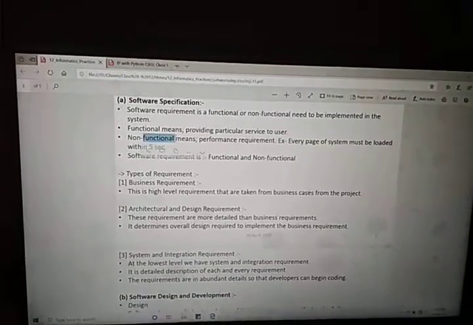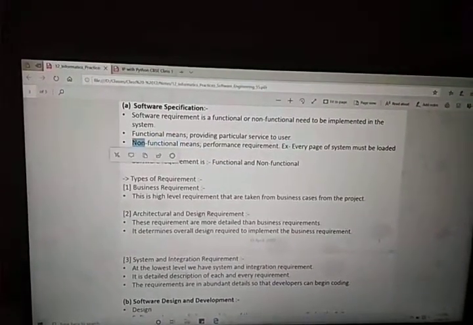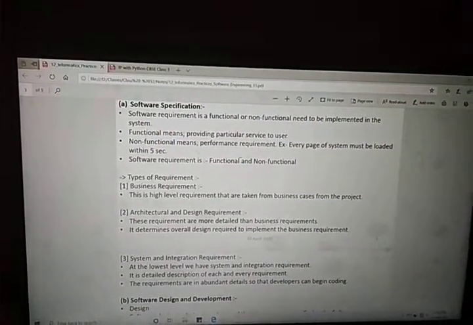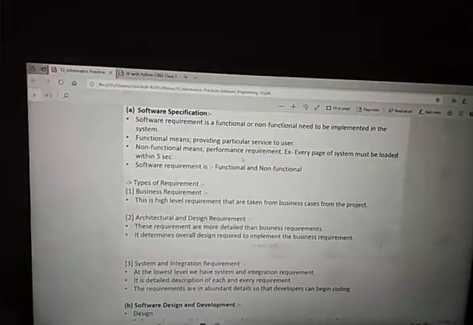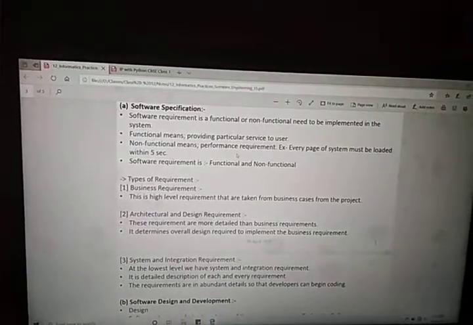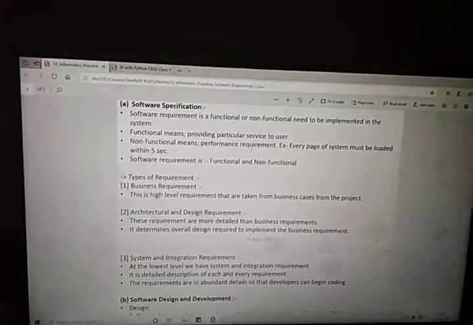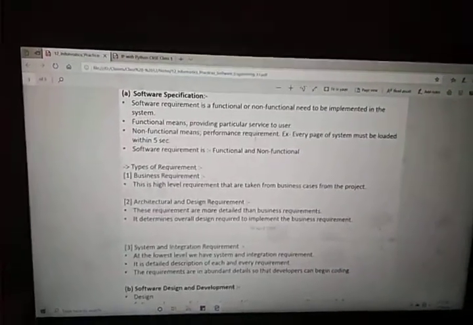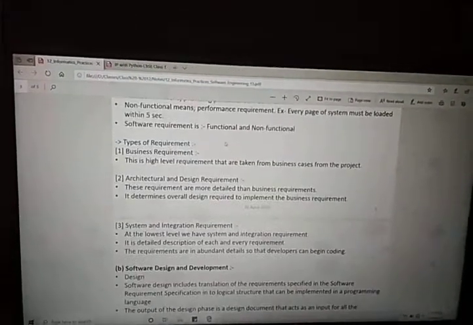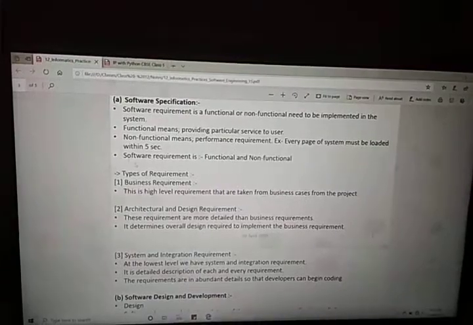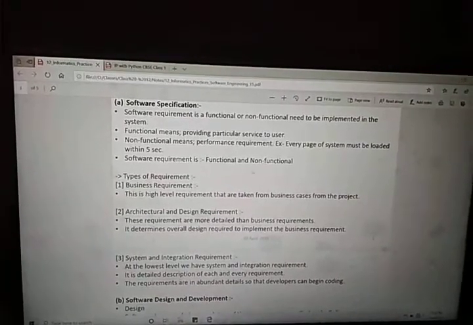These things are functional. And non-functional means performance of the software, like if I click on print, then the print must be available to me within 3 to 4 seconds. In the same way, if I am looking for a report, the report must be available to me within 1 to 2 seconds. That is called the performance of the software or the project. Software requirement is functional or non-functional.